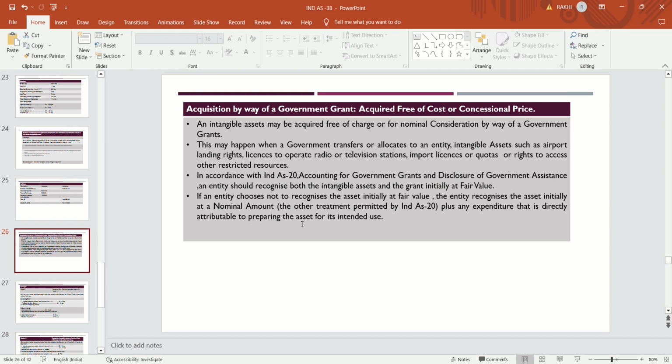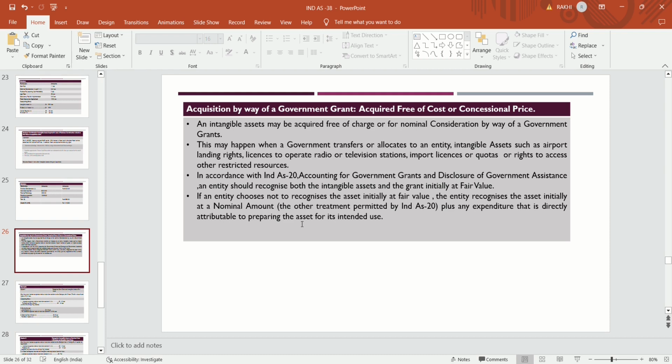This may happen when the government is ready to transfer or allocate to an entity any intangible right such as an airport landing right, or a license to operate a radio or television station to broadcast their programs, free of cost or at a concessional price.